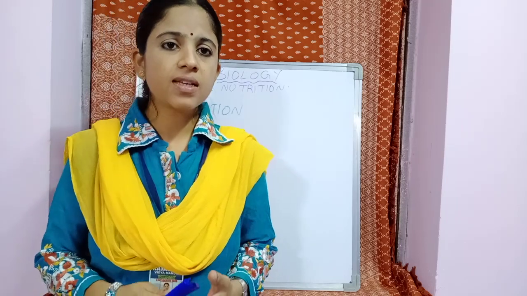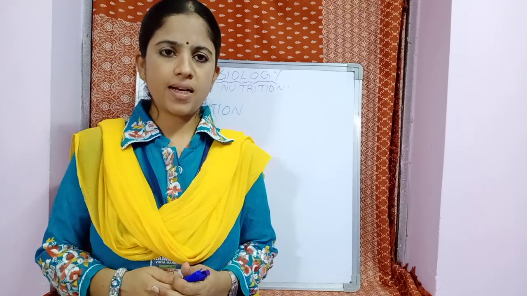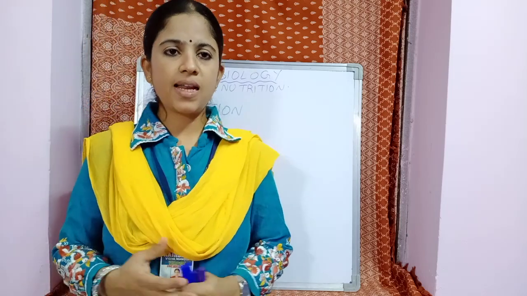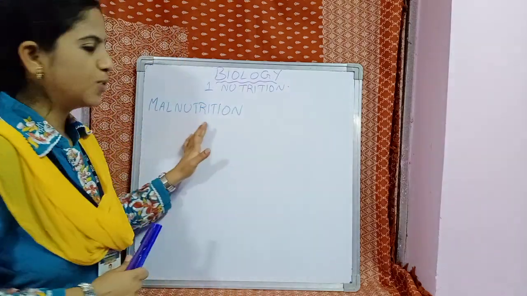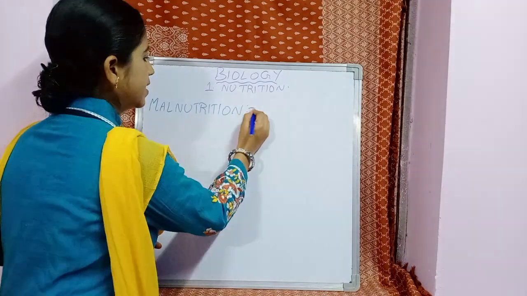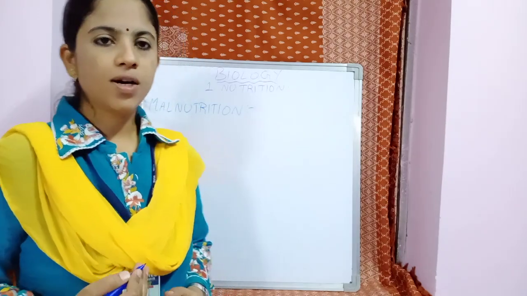So once again, please note down the definition of balanced diet. The diet which has the proper amounts of carbohydrates, proteins, fats, vitamins is known as a balanced diet. And if the food does not have this balanced diet, it leads to food deficiency diseases, and the term given to this is malnutrition. What is the definition of malnutrition? Malnutrition means eating of food that does not have one or more nutrients.